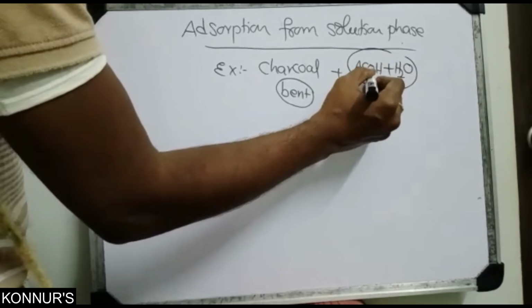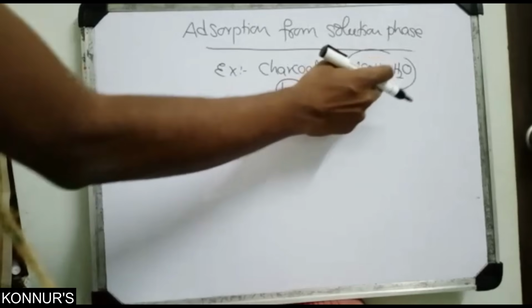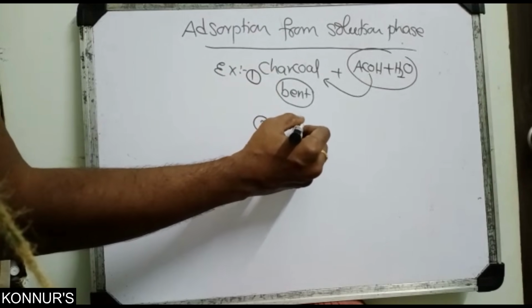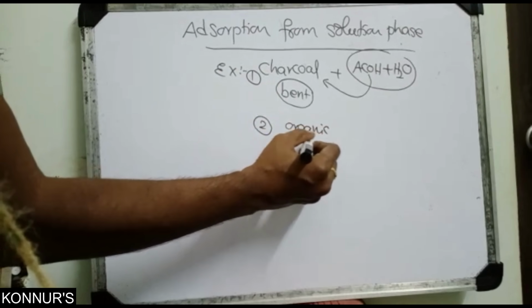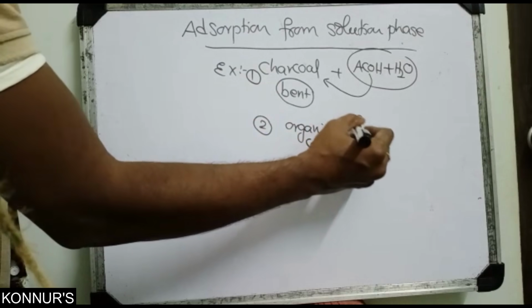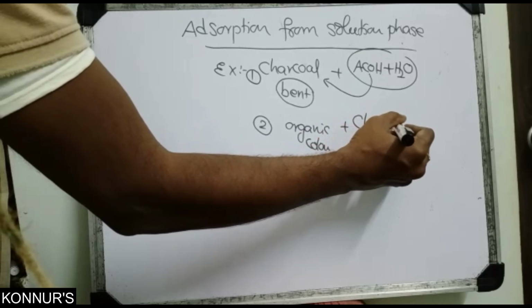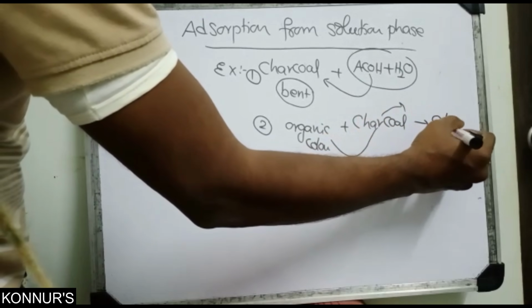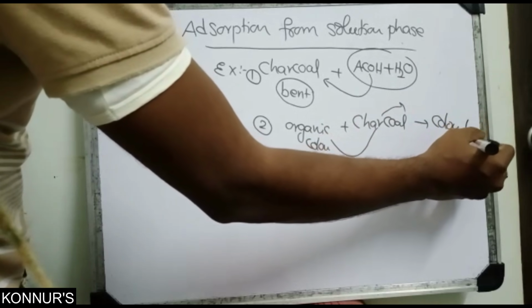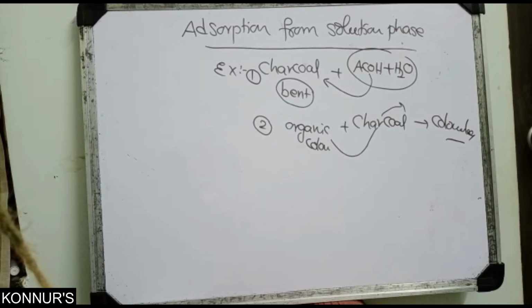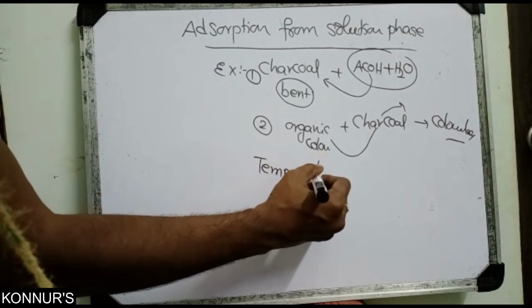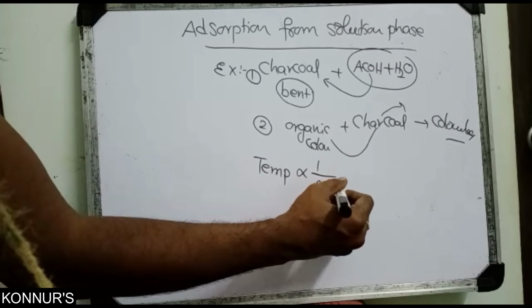Then what happens? Acetic acid is adsorbed. This is a liquid. Otherwise, with any organic colors, the organic colors are added to charcoal, and again the color is adsorbed, so the solution becomes colorless. Similarly, depending on temperature, as we increase the temperature, adsorption decreases.